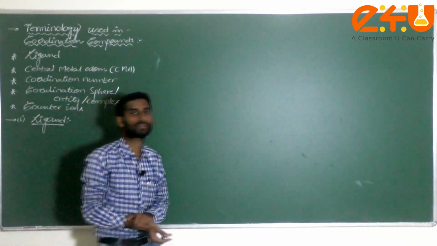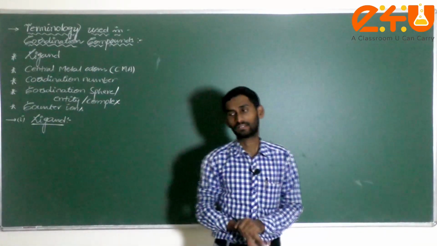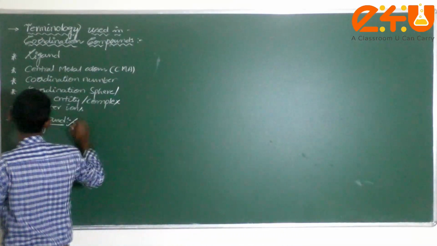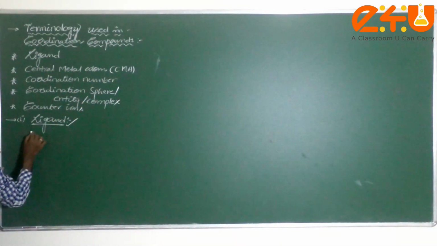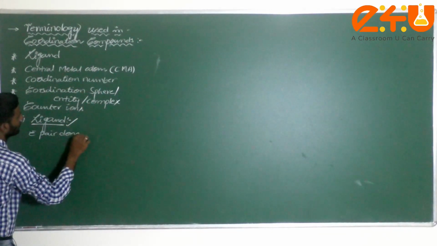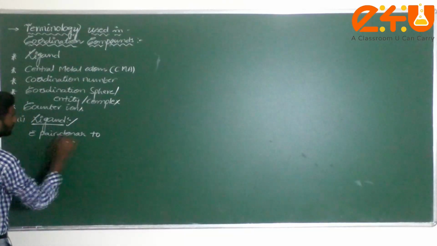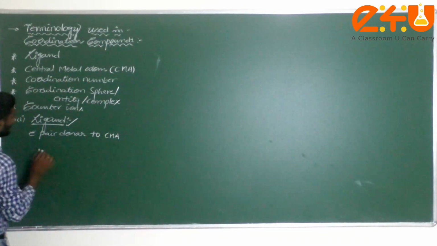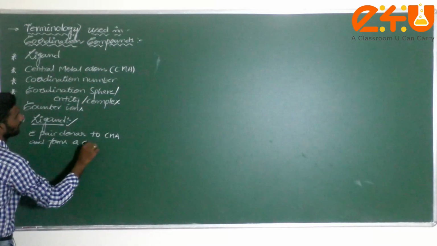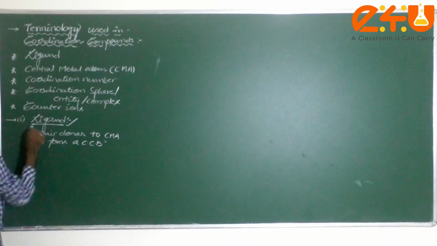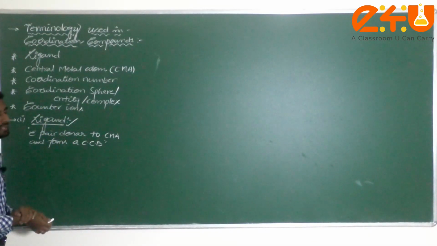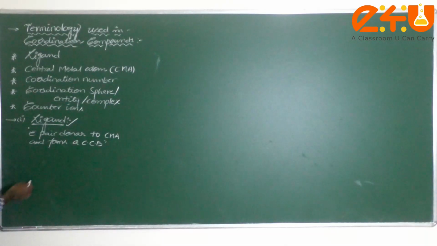And forming what, dear student? A coordination covalent bond. Such a type of substance is called, dear student, a ligand. In simple words I can write here: electron pair donor. Electron pair donor to whom, dear student? To the central metal atom, and forms a coordination covalent bond. This is very important. Short form: electron pair donor to the central metal atom and forms a coordination covalent bond.